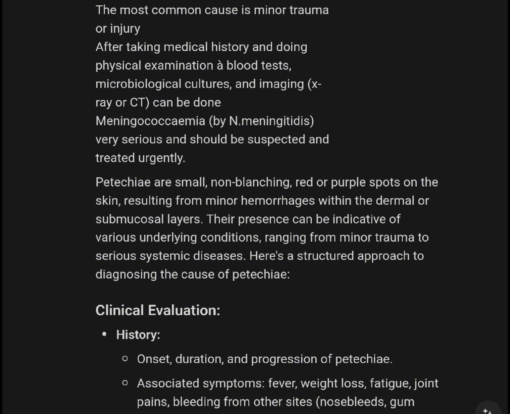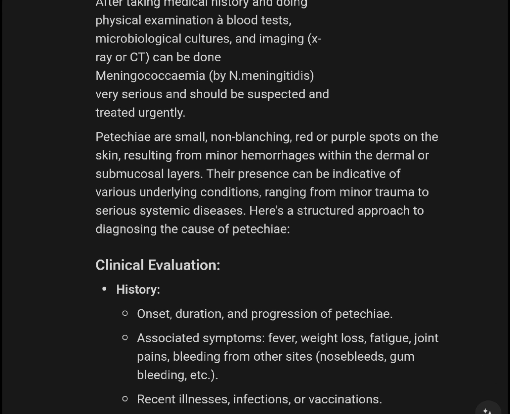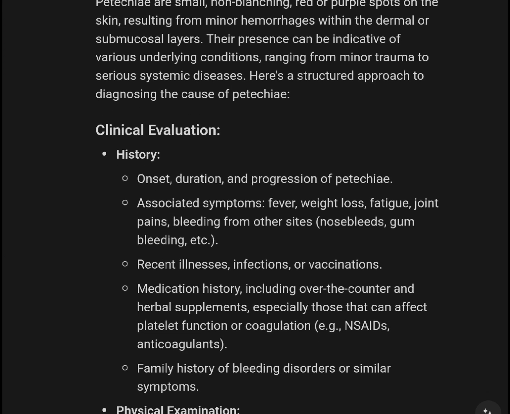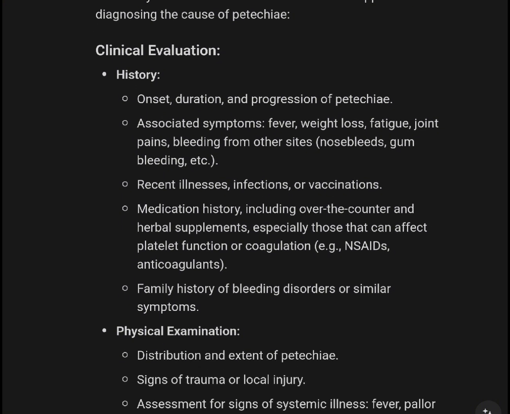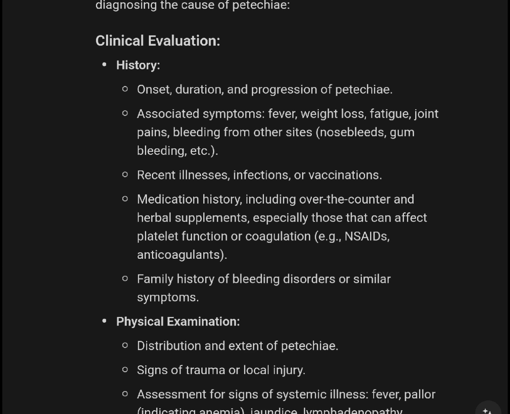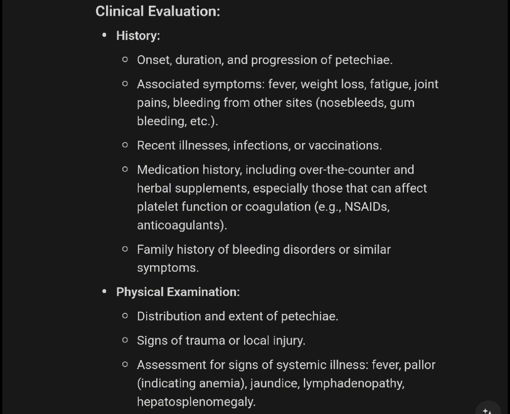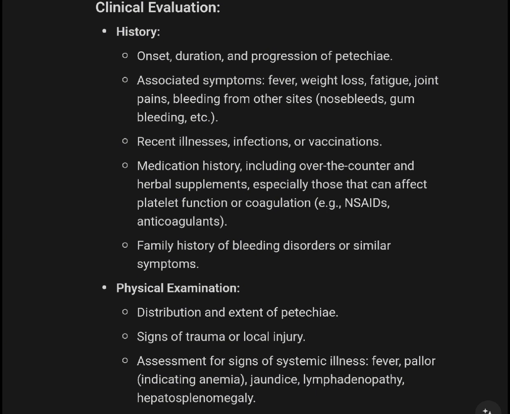Petechiae are small, non-blanching, red or purple spots on the skin resulting from minor hemorrhages within the dermal or submucosal layers. Their presence can indicate various underlying causes, ranging from minor trauma to serious systemic disease. Here is a structured approach to diagnosing the cause of petechia. Clinical evaluation, history: onset, duration, and progression of petechia; associated symptoms such as fever, weight loss, fatigue, joint pains, bleeding from other sites, nosebleed; recent illness, infection or vaccination; medication history, including over-the-counter and herbal supplements, especially those that can affect platelet function or coagulation, such as anticoagulants.